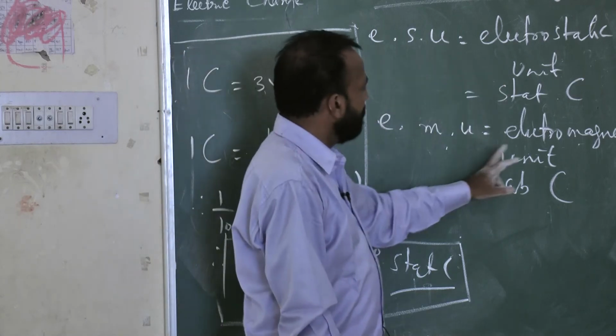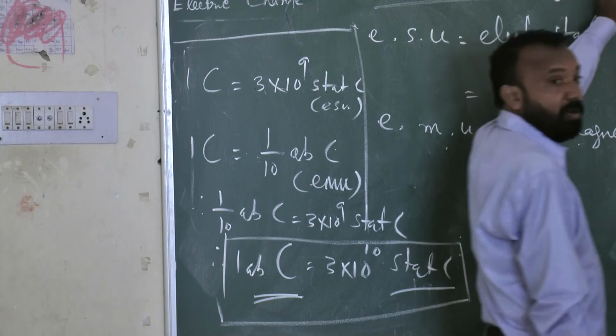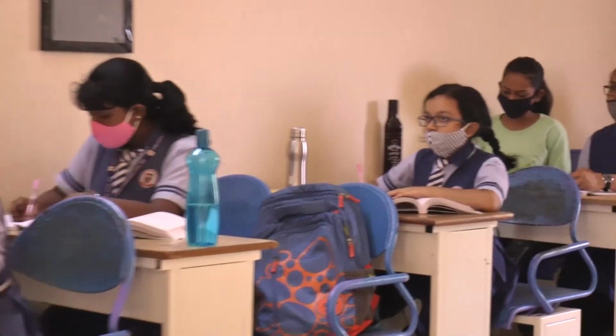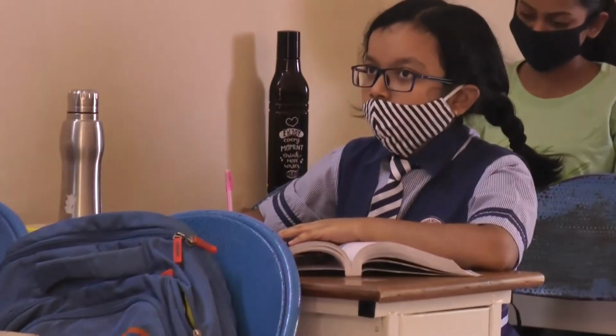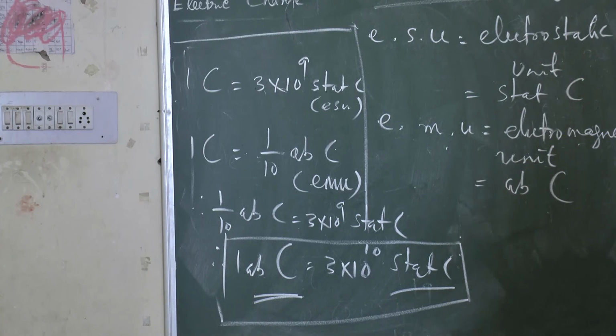EMU means electromagnetic unit. So the relationship between statcoulomb and abcoulomb is: 1 electromagnetic unit, abcoulomb, equals 3 into 10 to the power 10 ESU. This is about the relationship between the units of charge.